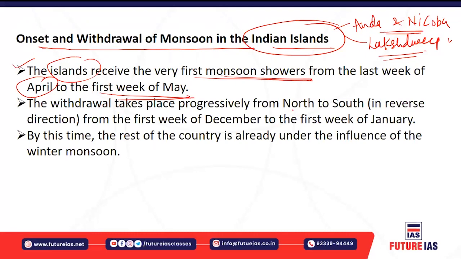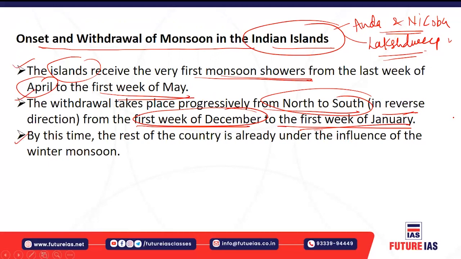The withdrawal takes place progressively and gradually from north to south. When it engulfs all the islands, the withdrawal of the monsoon occurs progressively in the reverse direction. And almost by the first week of December, the monsoon has completely withdrawn. As you know, the rest of the country is already under the influence of the winter monsoon, that is, the northeastern monsoonal winds, which blow from land towards sea.